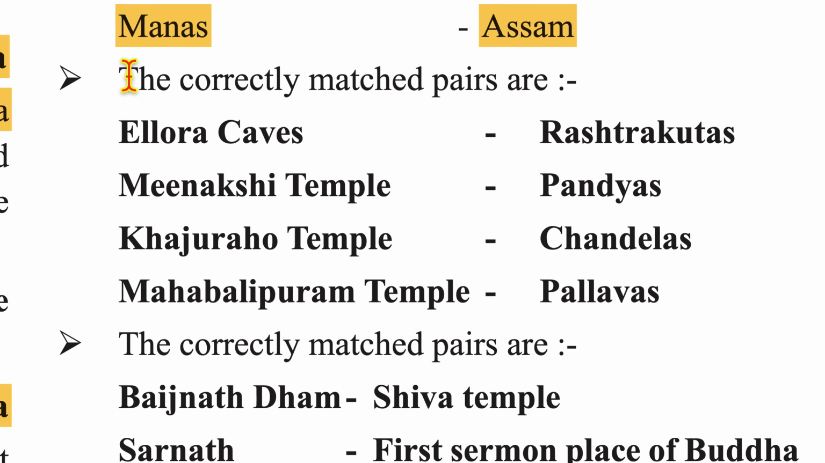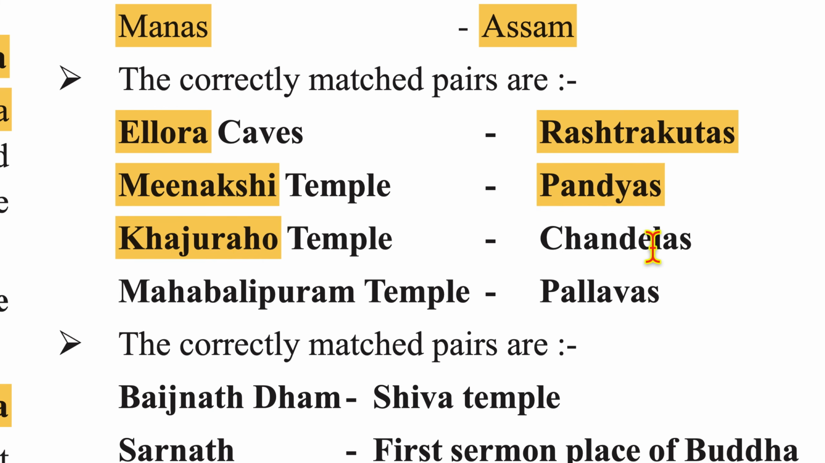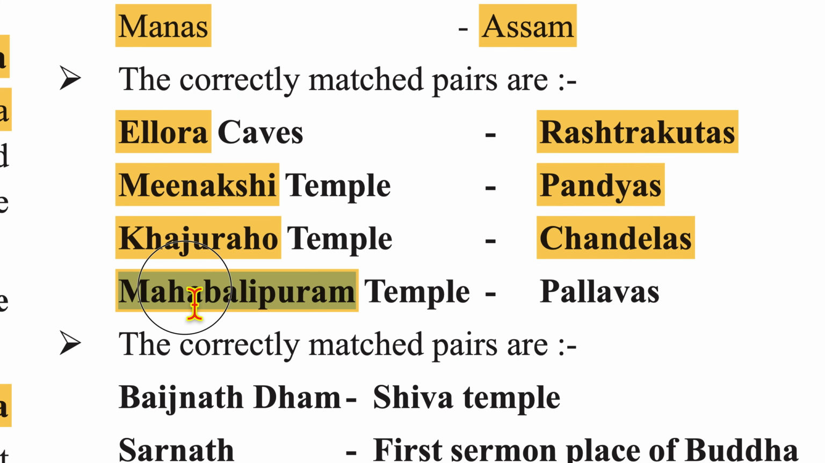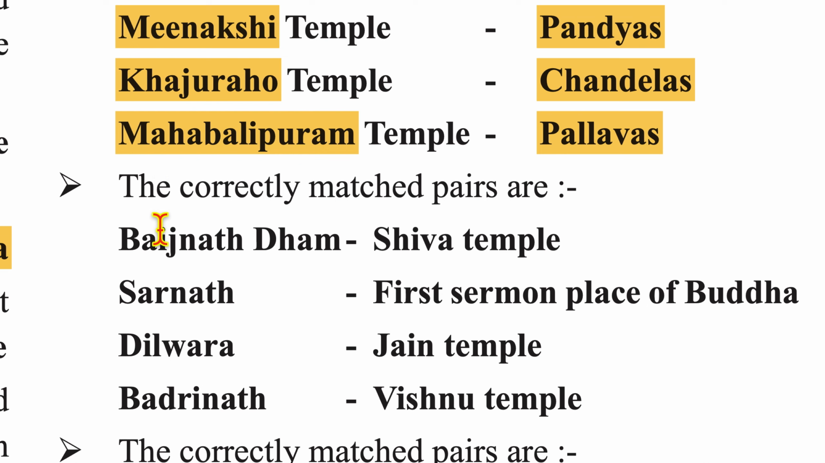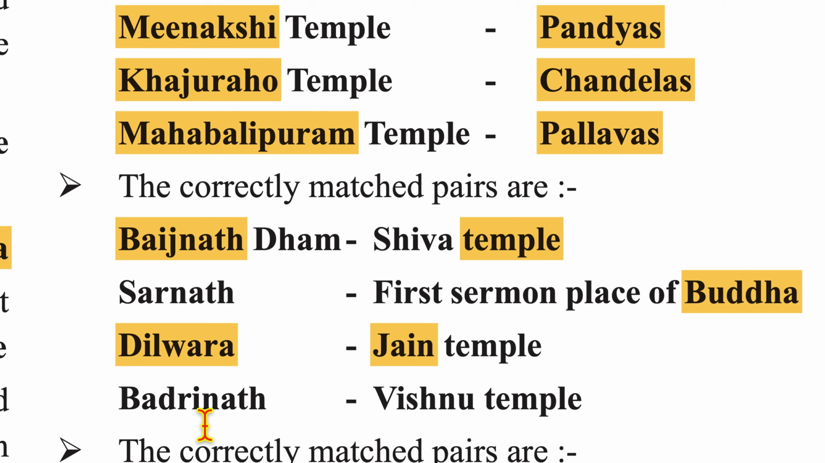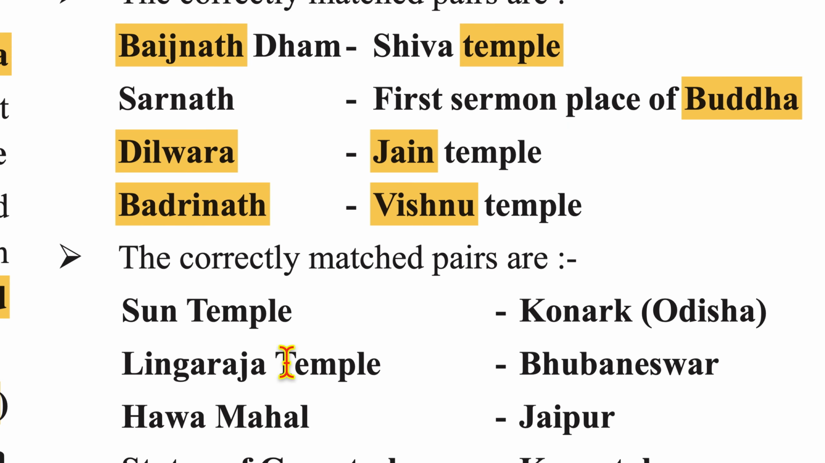Assam. The correctly matched pairs are Ellora Caves by Rashtrakutas, Meenakshi Temple by Pandyas, Khajuraho Temple by Chandelas, Mahabalipuram Temple by Pallavas. Now the correctly matched pairs are Baidyanath Dham, Shiva Temple; Sarnath, first sermon place of Buddha; Dilwara is a Jain temple; Badrinath is a Vishnu temple.